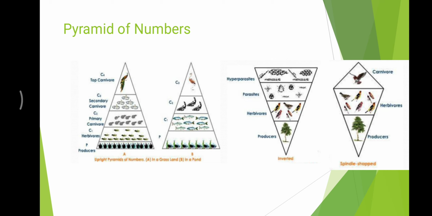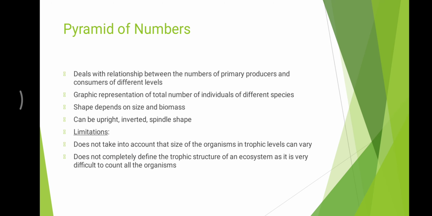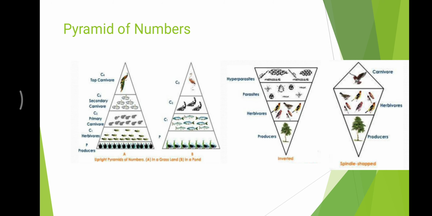The pyramid of numbers is upright in the case of a grassland ecosystem and an aquatic pond. The producers are higher in number, the next level, herbivores, are a little less in number, and primary carnivores are a little lesser than the grasshoppers. This decreasing number at trophic levels is due to the number of organisms available.